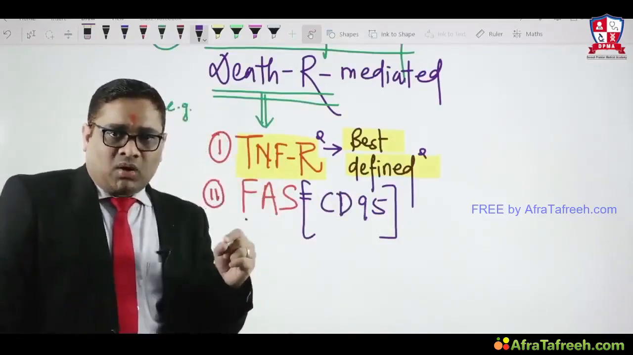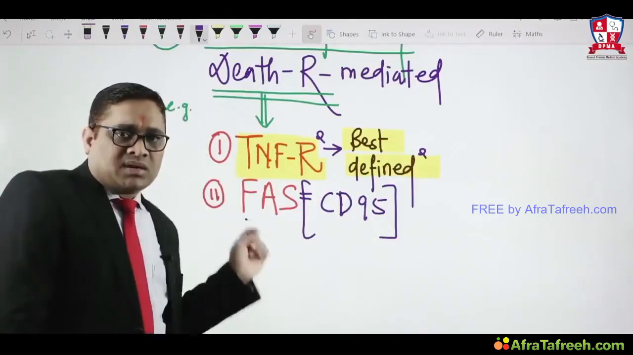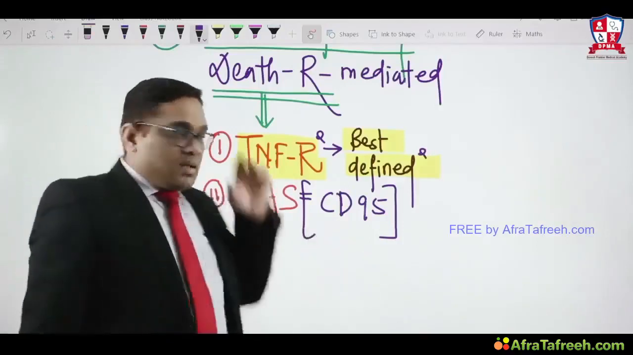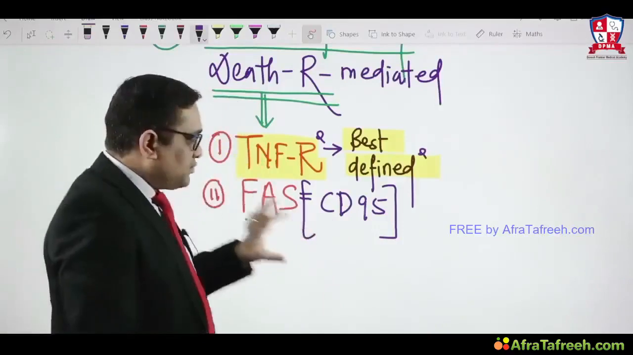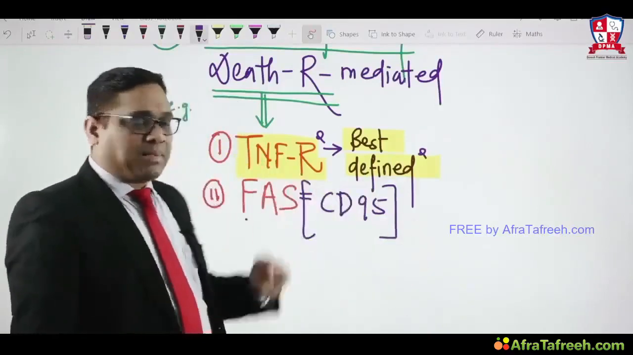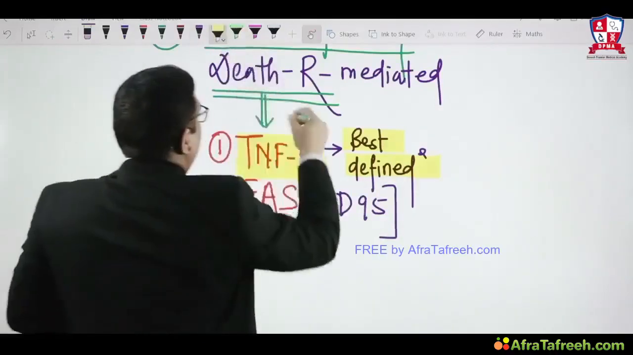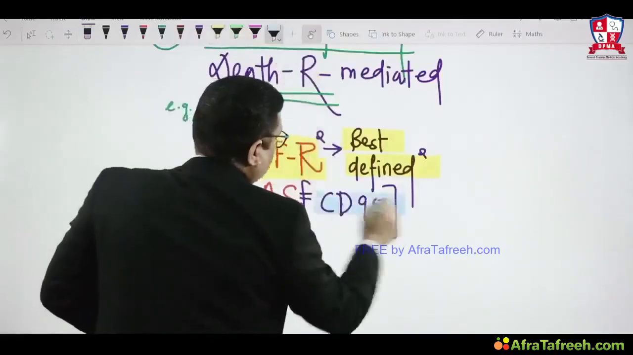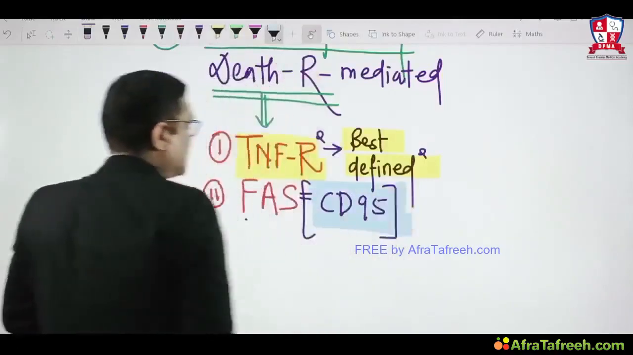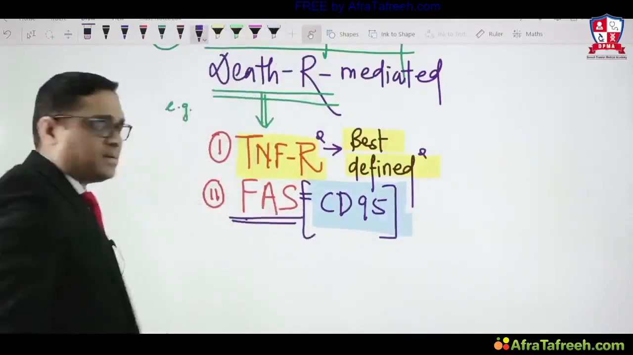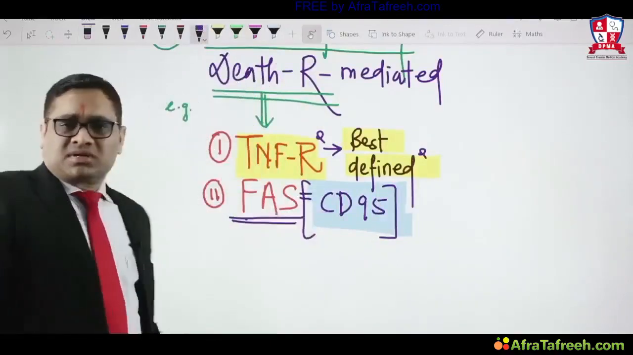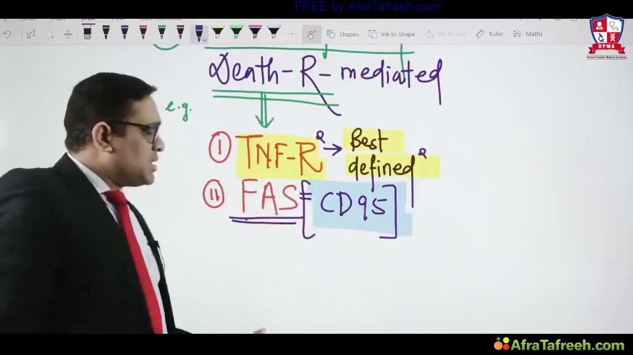CD95 is a marker of the FAS death receptor, because this was the exact question in the All India exam: which of the following is the CD marker of death receptor? So CD95 is a marker of death receptor, and that death receptor is FAS, right? And this was an old question in the AIIMS exam also.